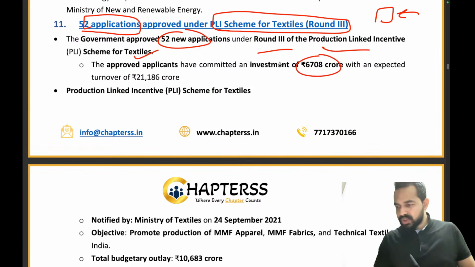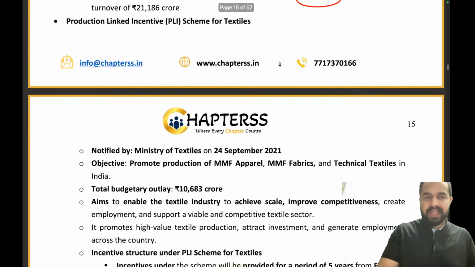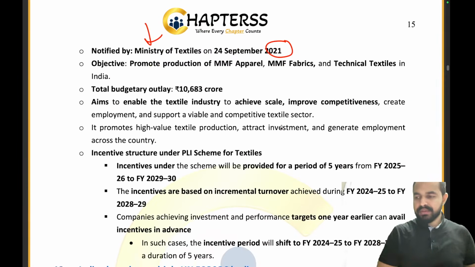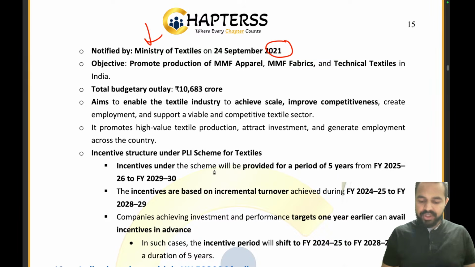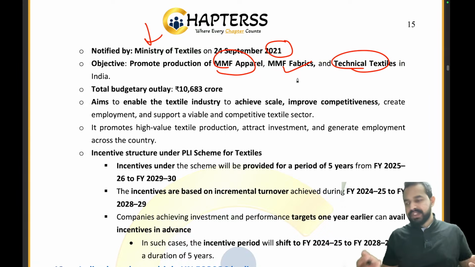Okay. So for the food industry we studied, absolutely right, ABC. Now let's try to study it for textiles. So PLI scheme for textiles. Which ministry will work for textiles? Ministry of Textiles. It was launched on 24 September 2021 in order to promote production of man-made fiber apparel, man-made fiber fabrics and technical textiles. So we want to promote the production of these kinds of textiles. That is why we have come up with a PLI scheme for textiles.